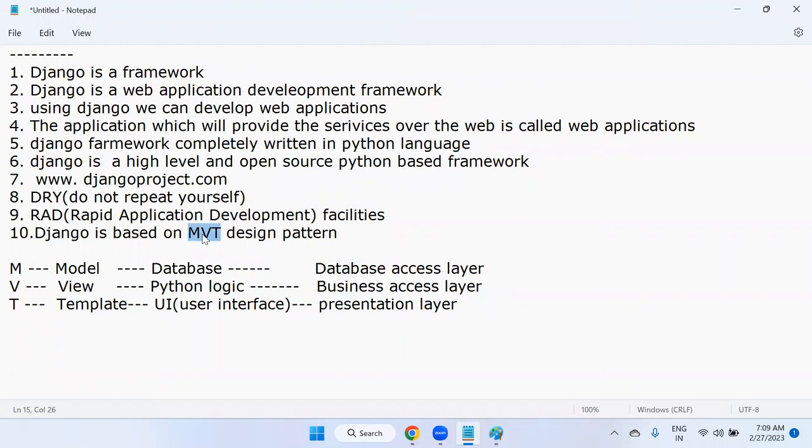There are a lot of things there. URLs will be involved, forms will be involved. Okay, apps will be involved. So every Django project contains multiple apps. Any number of applications we can include, not a problem. So this is the basic story of Django completely.